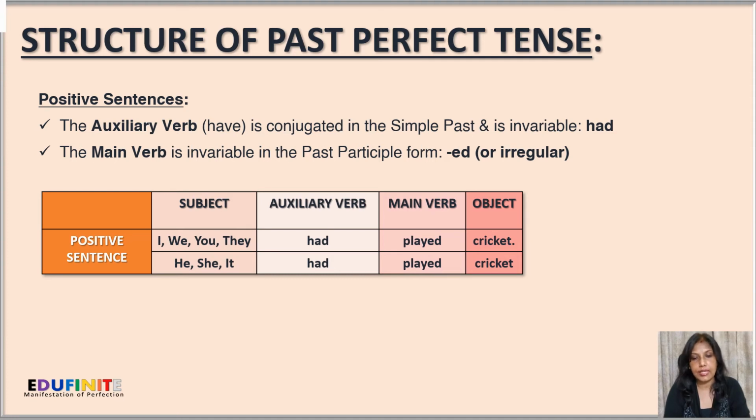Now for positive sentence, I, we, you, they. For these subjects, we have the auxiliary verb had. It's fixed for all, whether it's plural or singular. And the main verb, if we are using a regular verb, is played, ed, and then cricket. So, I had played cricket, or we had played cricket, or she had played cricket.